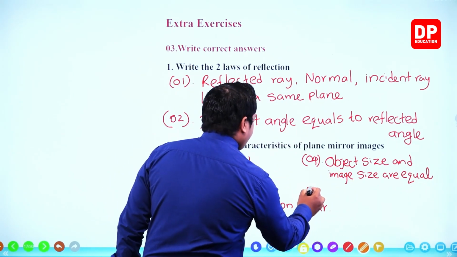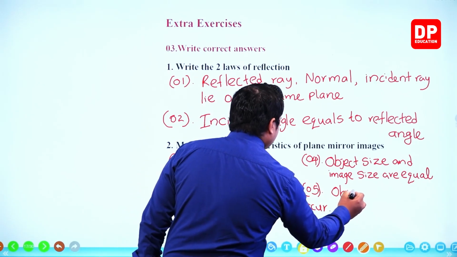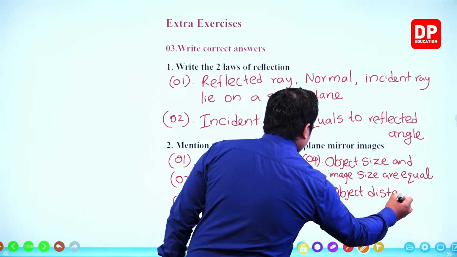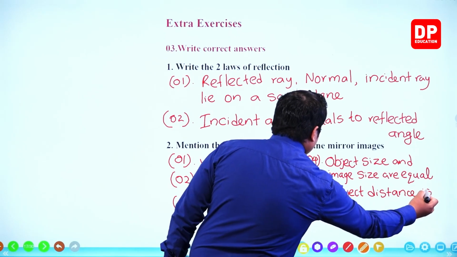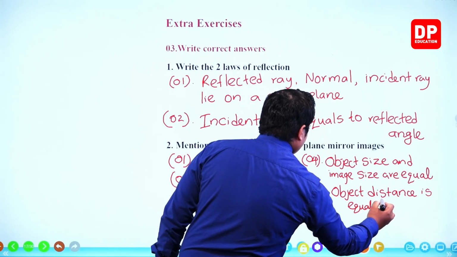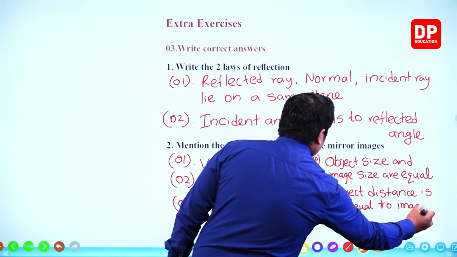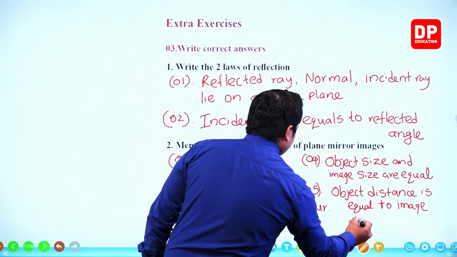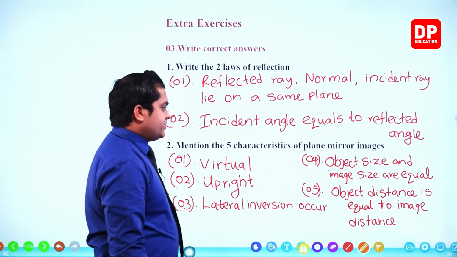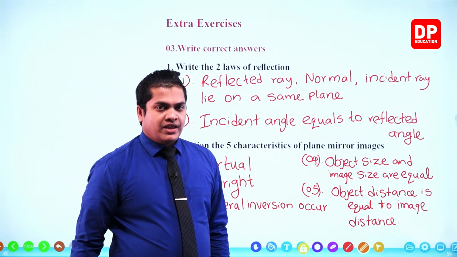Right? Number 5, object distance is equal to image distance. Object distance is equal to image distance. The 5 properties of plane mirror images.